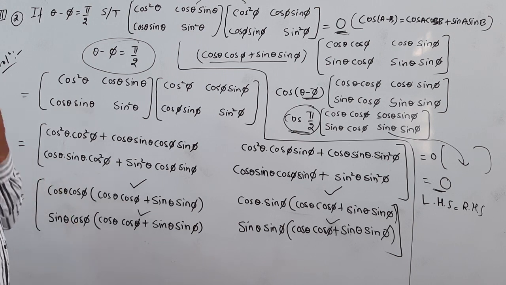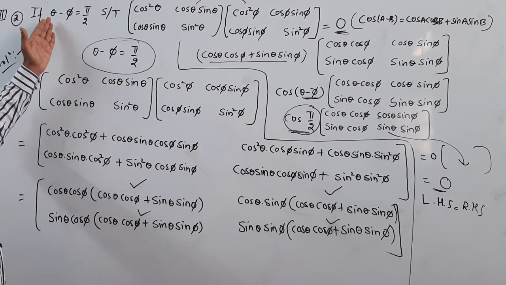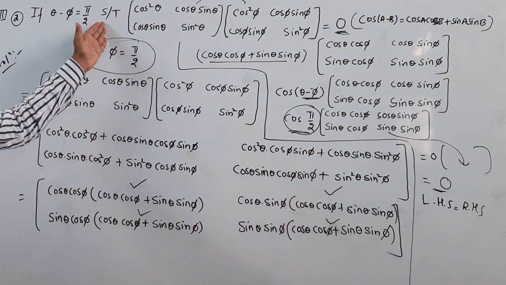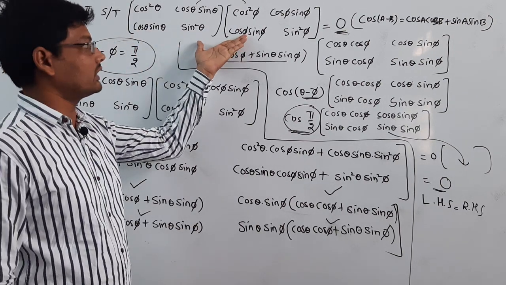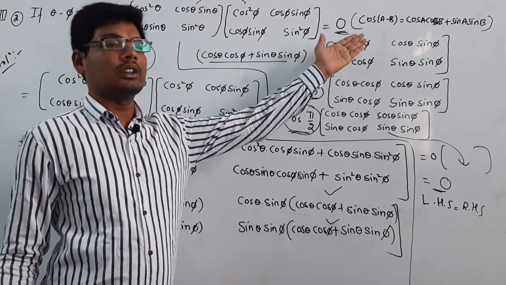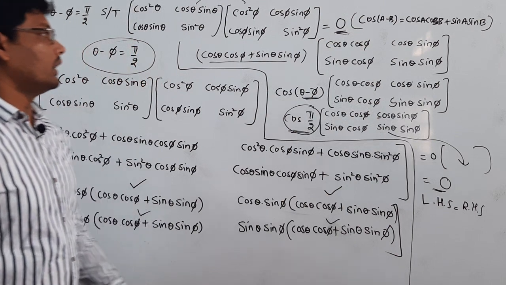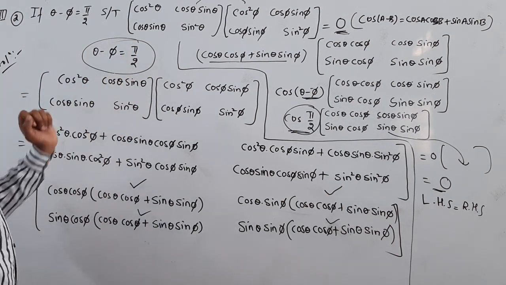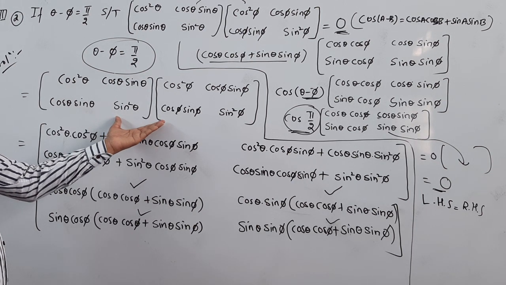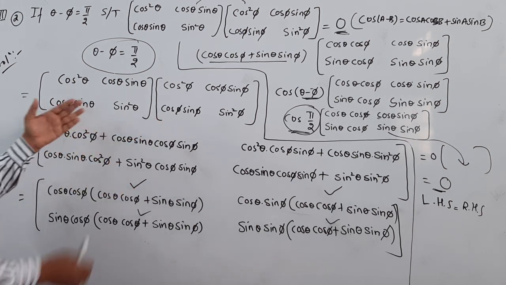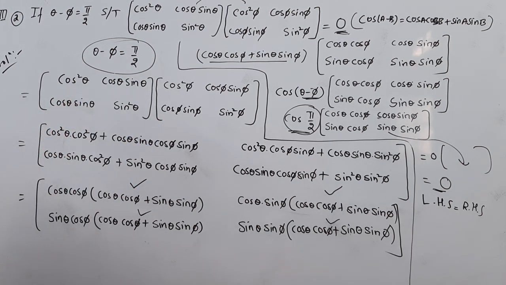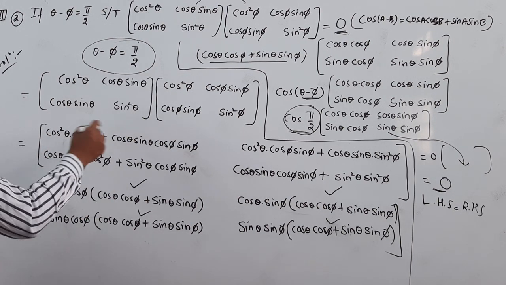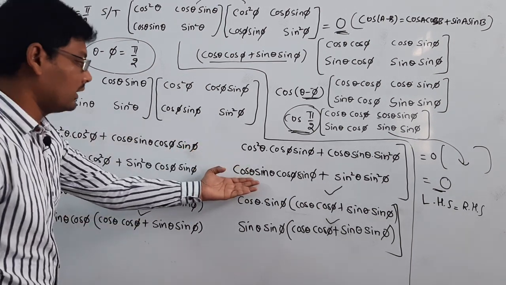Let's go through the solution once again. If theta minus phi is equal to pi by 2, he is given two matrices, and the product of these two matrices is 0. He is asking us to prove it. The condition is theta minus phi is equal to pi by 2. Here are the two matrices. I am multiplying in the 2 by 2 matrix multiplication pattern.